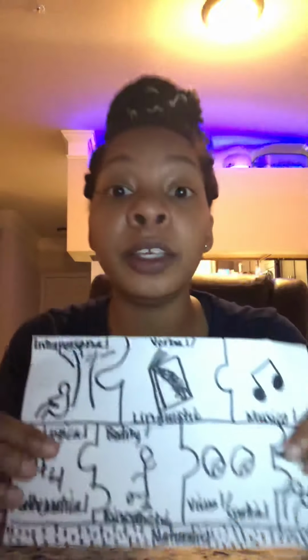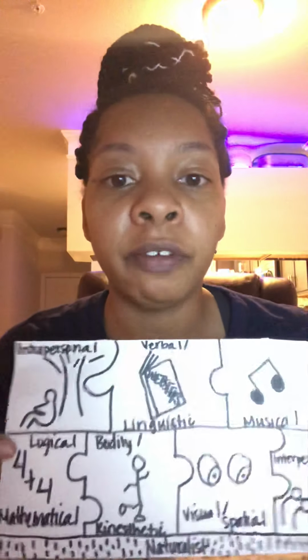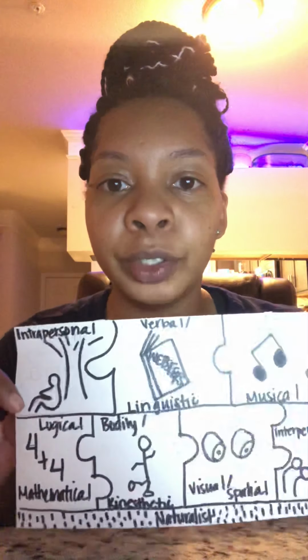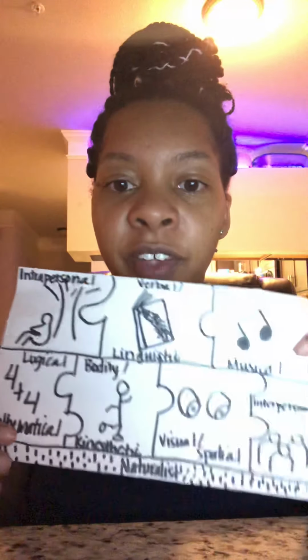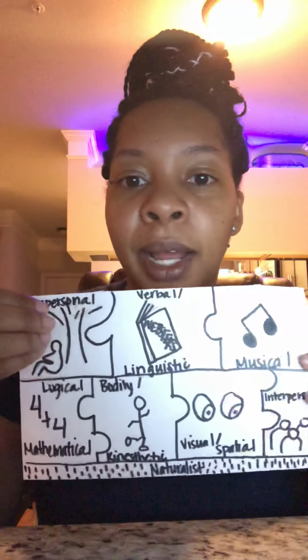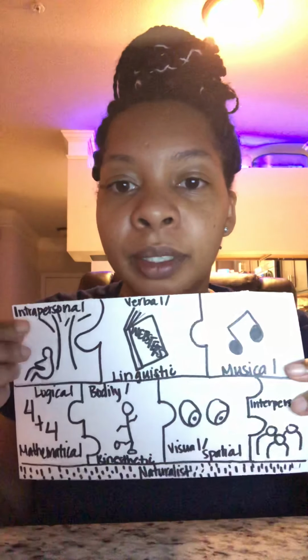So my top 3 were... and I can use my intelligence map for it. I just created this. And when you do it, you don't have to do it as I did. I made mine like puzzle pieces all fitting together with my top 3 at the top, right?